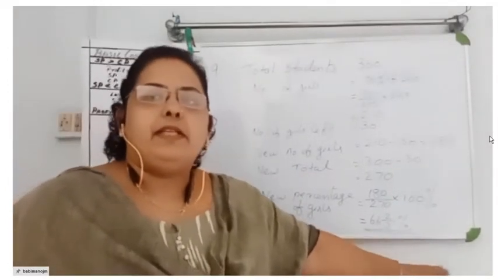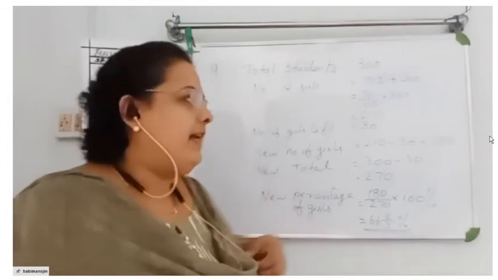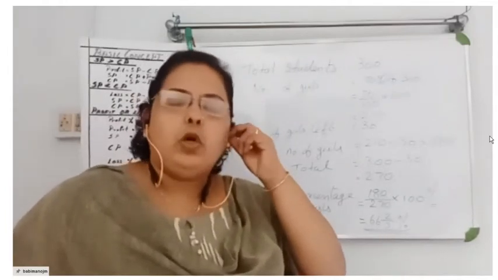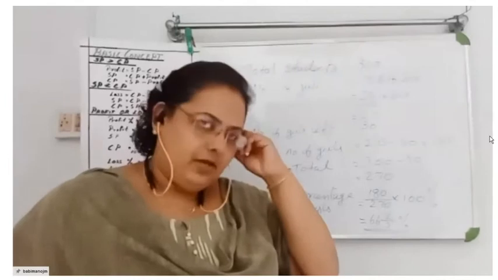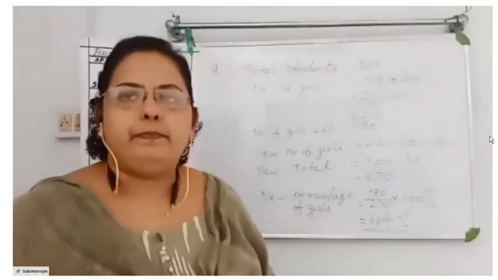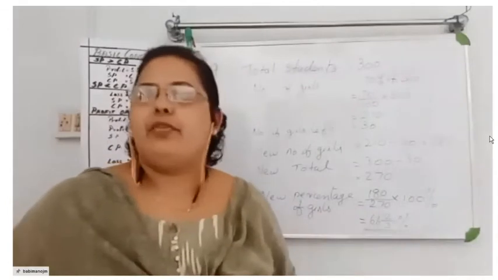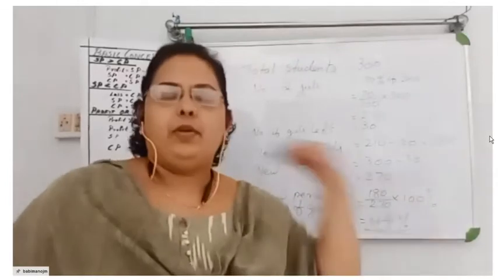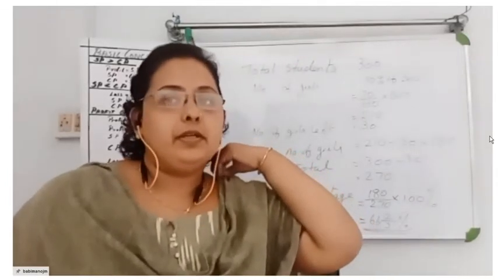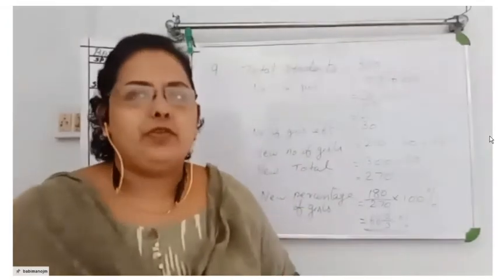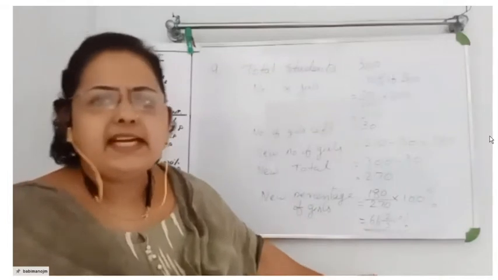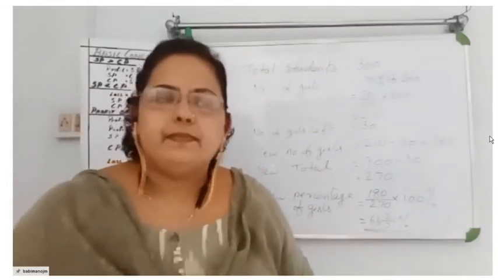When I corrected your midterm examination papers, what I found is that I told you in the fraction case, you have to write it in the lowest form. But that is not being done in your paper. Not all of you, but a few of you didn't reduce it to the smallest fraction. So in fractions, you should write it in the lowest form. I hope it is clear to you. Shall I go to the next question? Okay. Next is the 11th question.